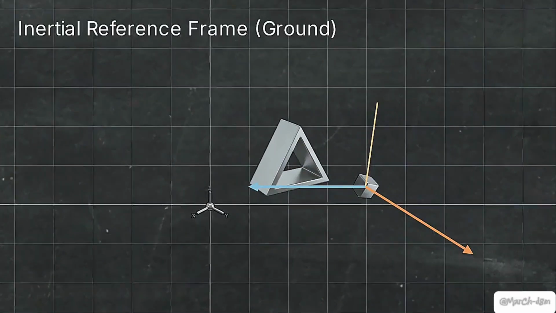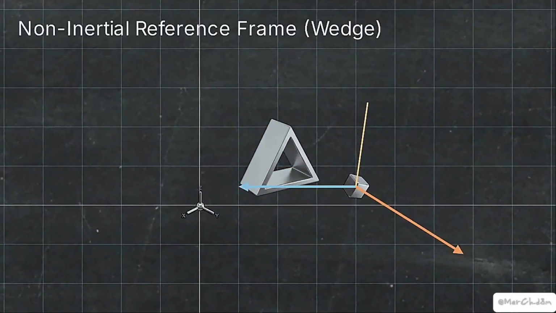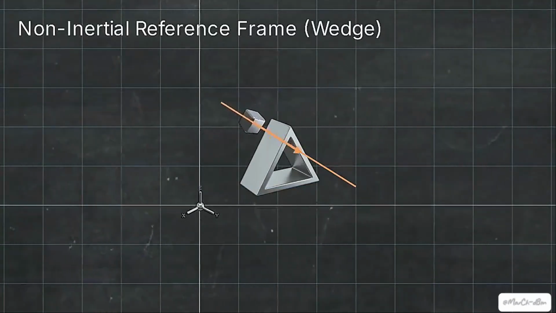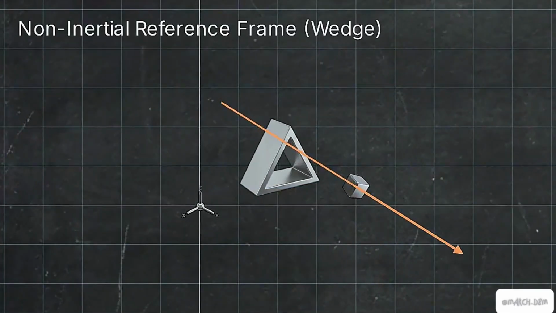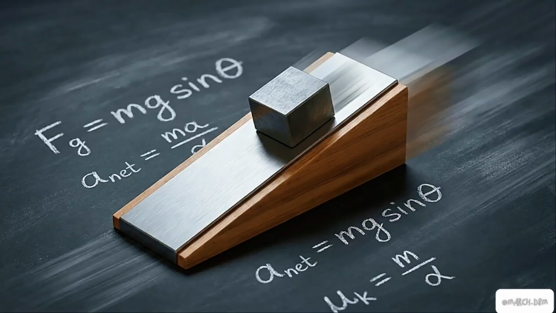Locking the observer's coordinate system directly onto the accelerating wedge simplifies the geometry. From this perspective, the degrees of freedom are reduced. The block simply slides in a straight line down the slope. However, because this new frame of reference is accelerating, it is non-inertial. Newton's second law, the familiar F equals ma, cannot be applied directly.